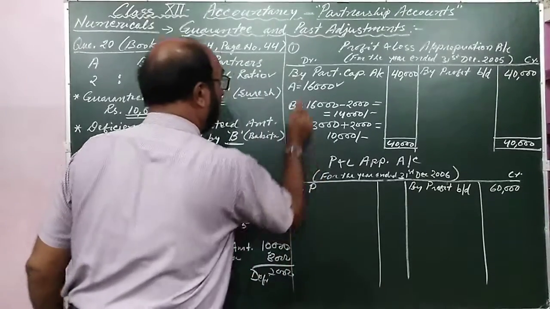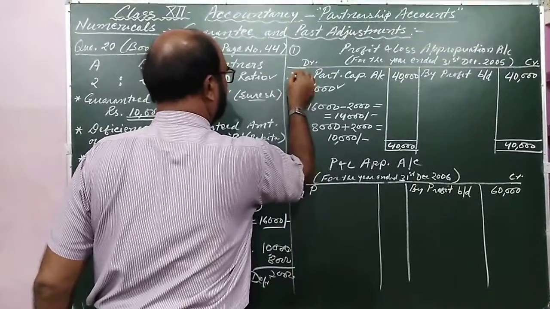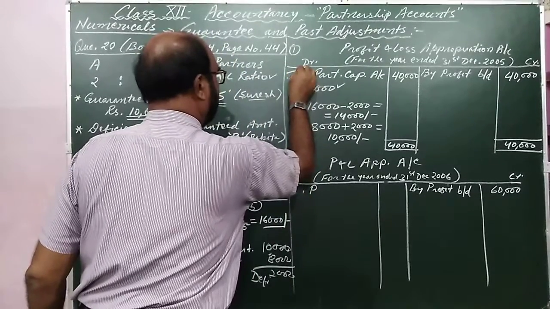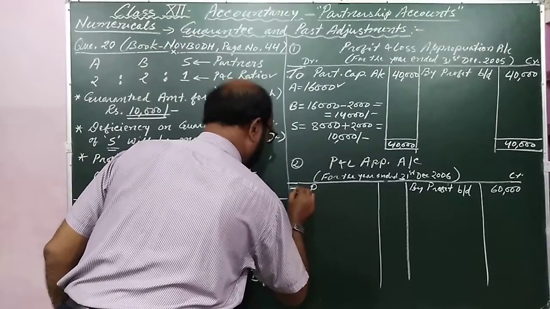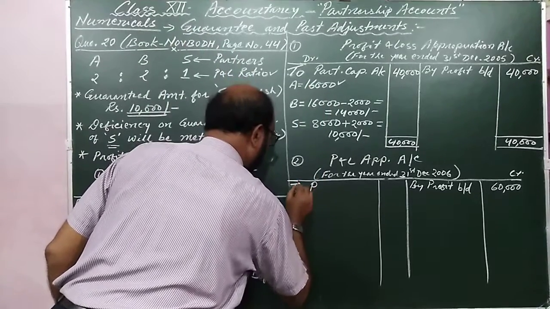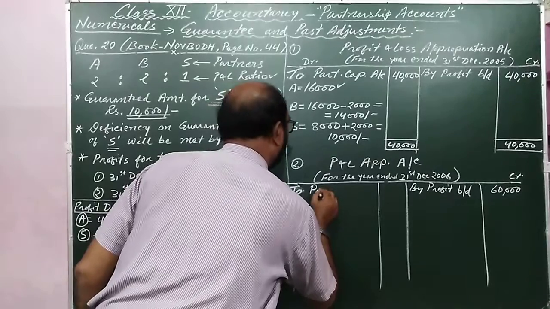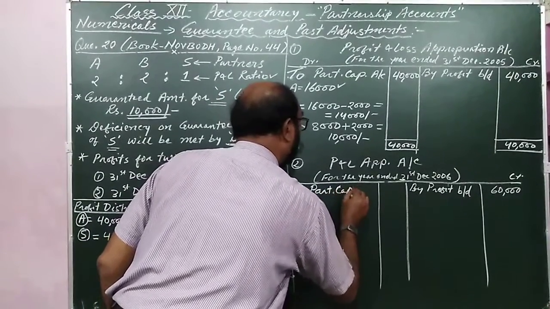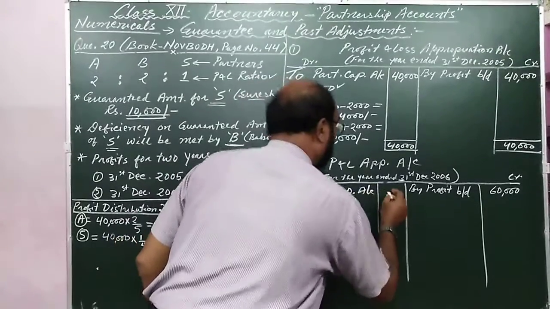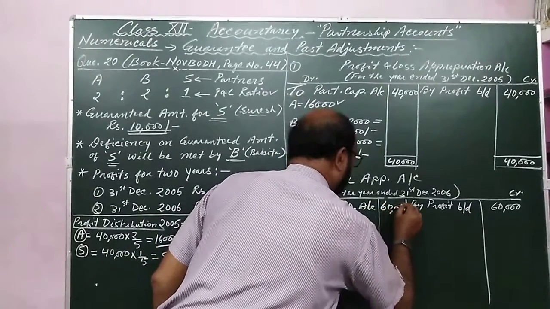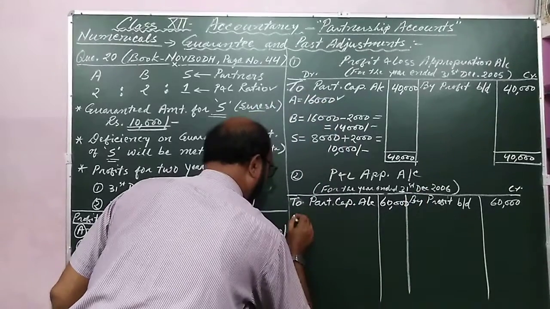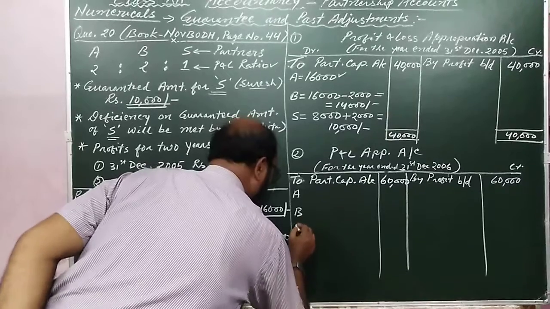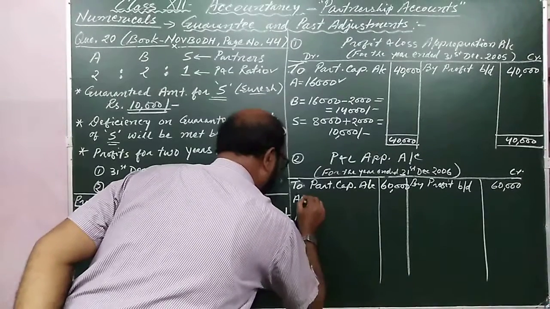Sorry, very sorry, it is a blunder, my dear. 60,000 will be distributed. And A means Amit, B means Babita, and S means Suresh.